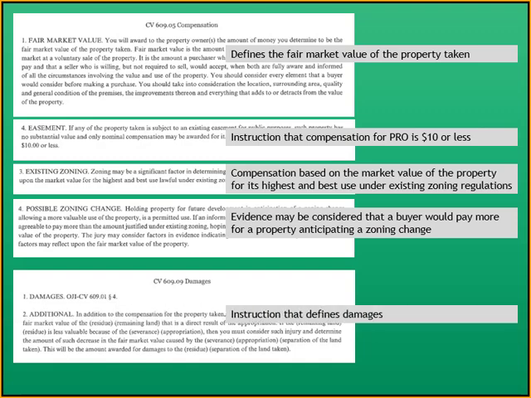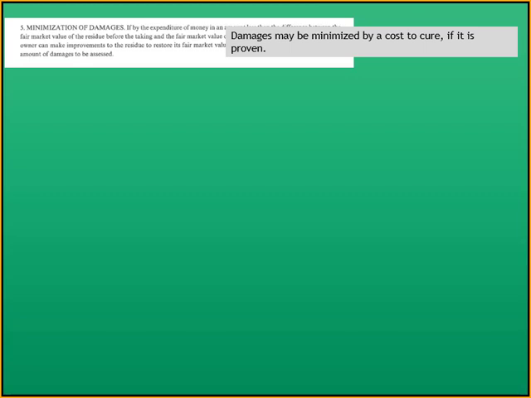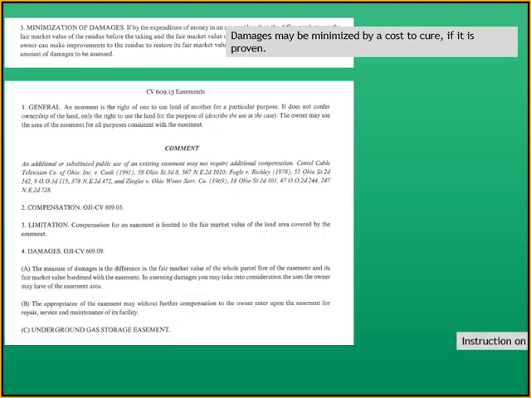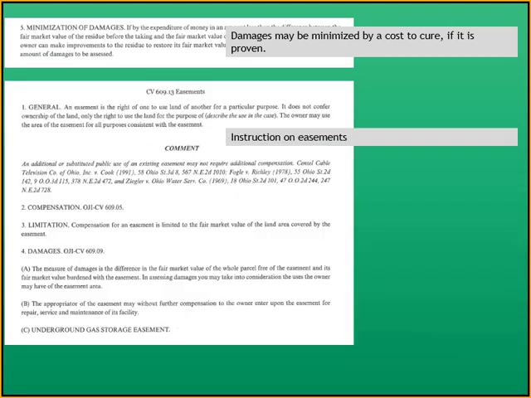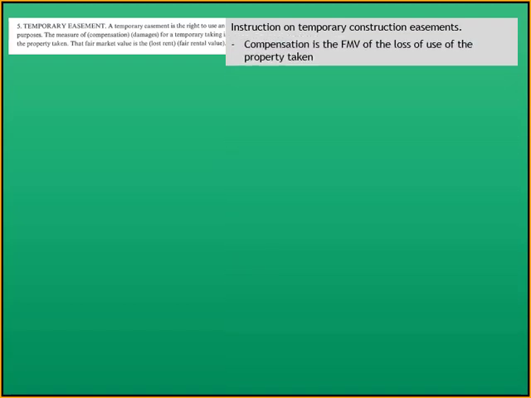Damages. It gives instructions that define damages. Minimization of damages. Damages can be minimized by a cost to cure, but that cost to cure has to be proven. Instructions on easements. Temporary easements, gives instructions on temporary construction easements.